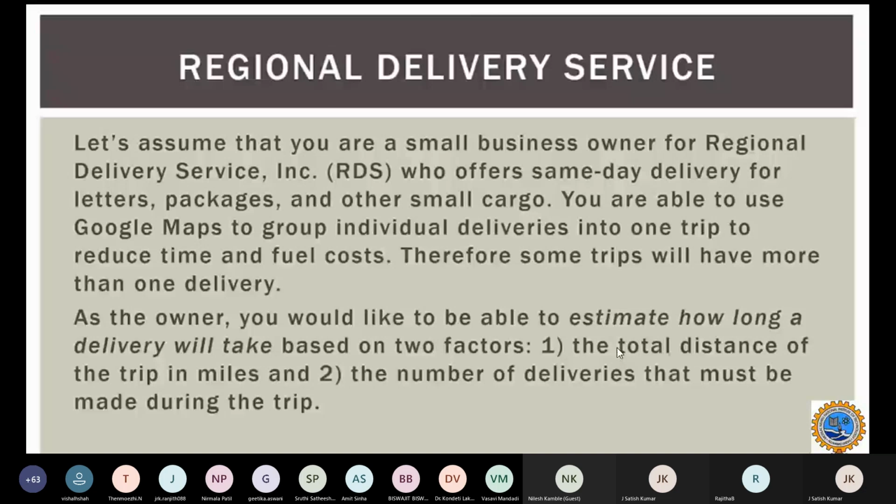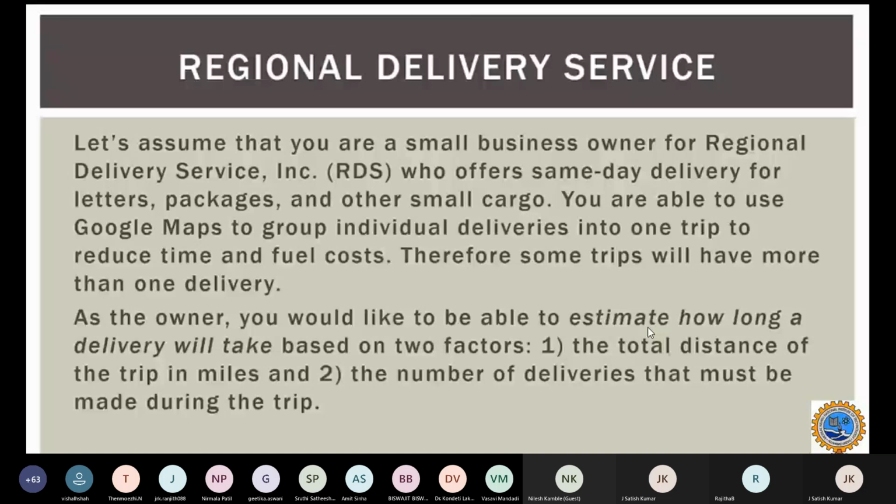We can say we are interested in two factors: the total distance traveled in the trip in miles, and the number of deliveries that must be made during the trip. I mean, how many deliveries we are considering, and how much distance we are covering. So these are two factors that will influence the time factor, how long it will take.